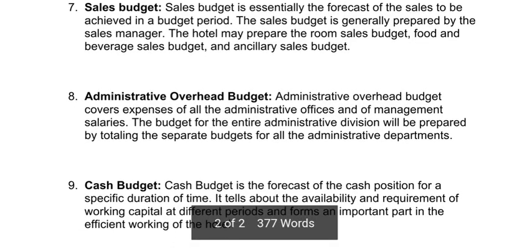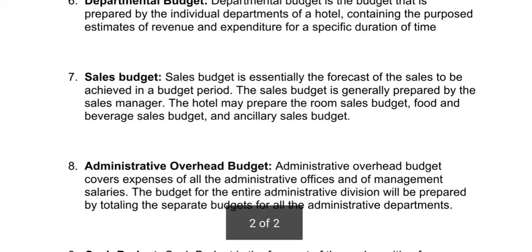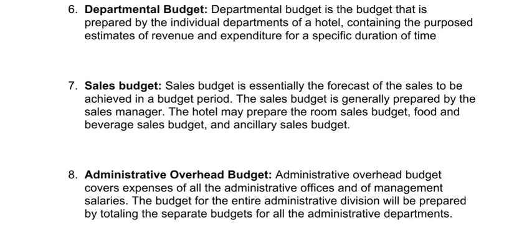Then sales budget. Sales budget is the budget which is prepared by the sales manager, and it is prepared to forecast the sales to be achieved in a budgeted period. The hotel may prepare the room sales budget, food and beverage sales budget and ancillary sales budget. So it depends on the property, and this is basically to find out the sales or achieve the revenue in the budgeted period.